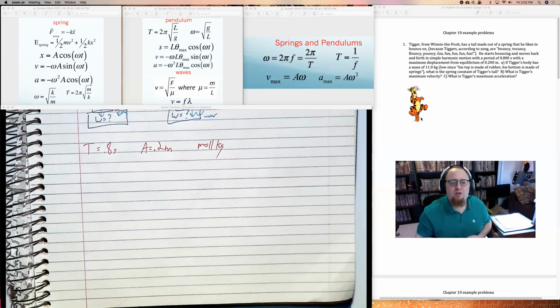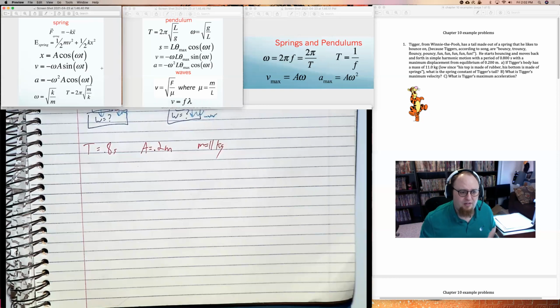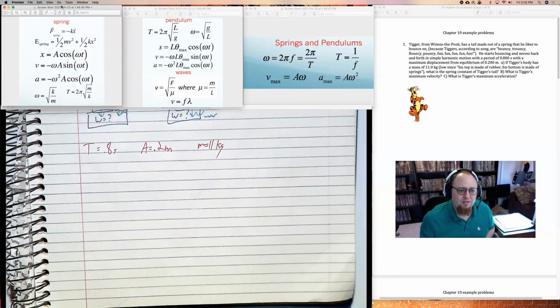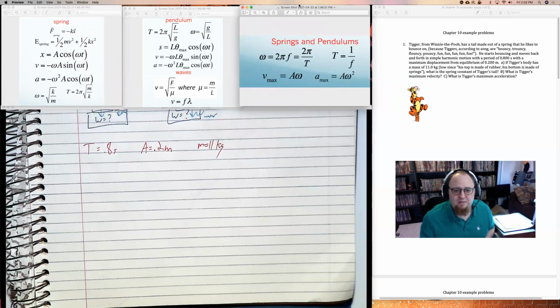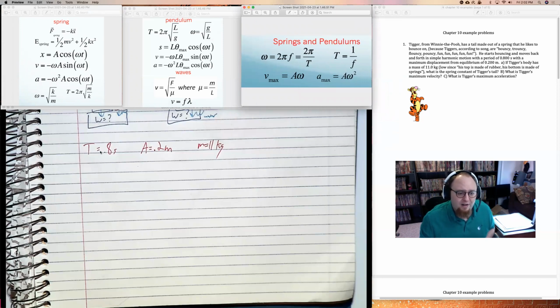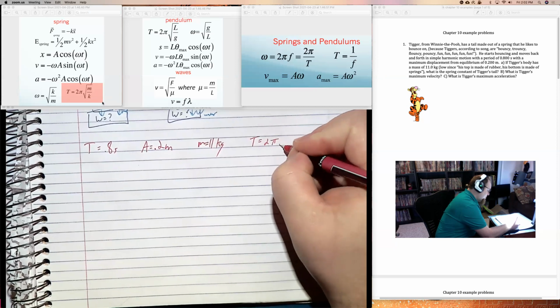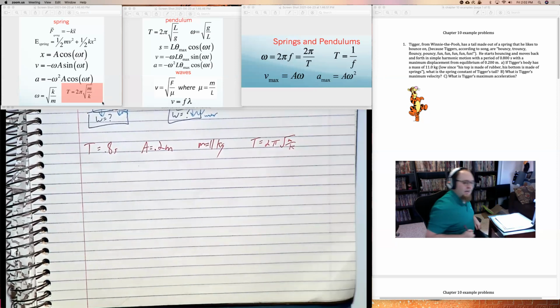So I have up here the equations as always, though these are kind of coupled. And we're looking at a spring, which means I can use any of these equations. It's of note also, I could use any of these equations in this box, because there are other boxes for springs and pendulums both. But I know the period, I know the mass, I want the spring constant. And I have a direct relationship: the period of any spring is 2 pi square root of m over k. And I can solve this for k.